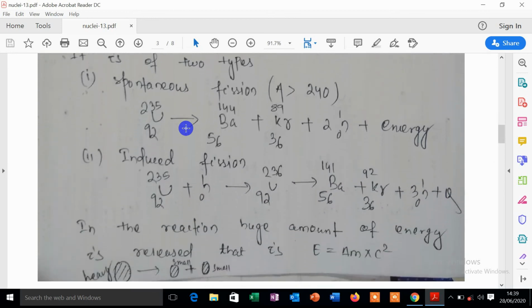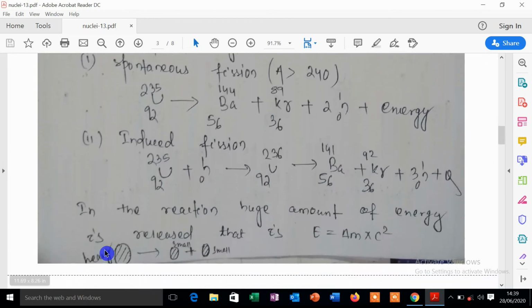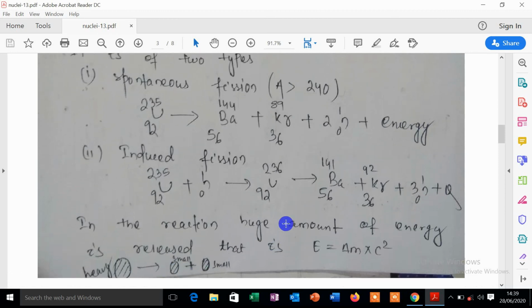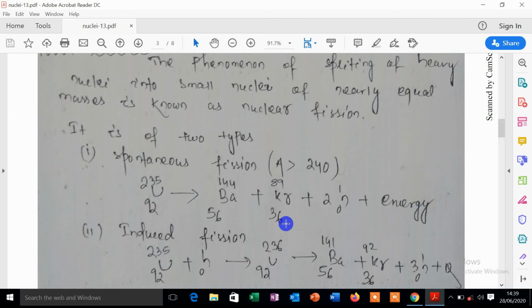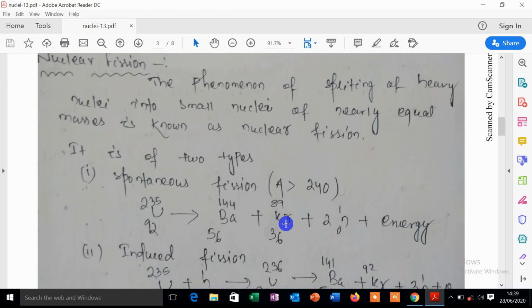You have to see here, a heavy nucleus is split into two lighter nuclei. So that is known as a nuclear fission reaction. And how will it occur? Fission reaction is specially of two types, that are spontaneous fission and induced fission.